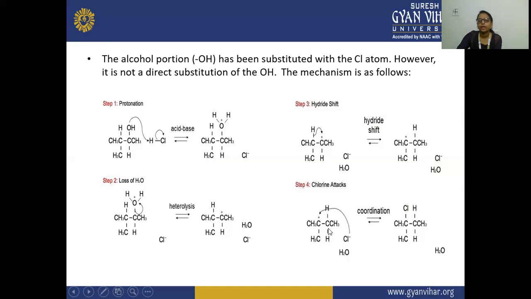Now this stable carbocation is attacked by the chlorine, and a coordination bond will occur, and here you will see a major product, your stable product, is formed. And if the chlorine attacks the other carbocation, this will be a minor product. The two products are there, minor and major.